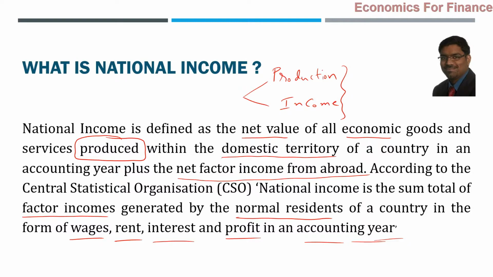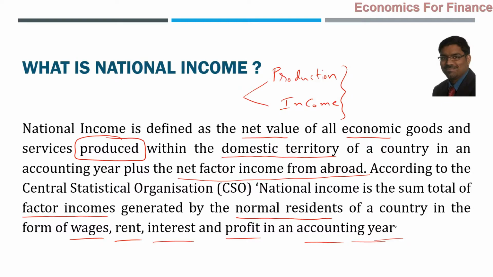In addition to them, there will be some people who earn interest also, or rent also, and profit also in that particular accounting year. But all of that put together is what is national income. So that is the sum total of all the factor incomes generated by the normal residents in a country in a particular year in the form of wages, rent, interest, and profit. That's what basically national income is all about.